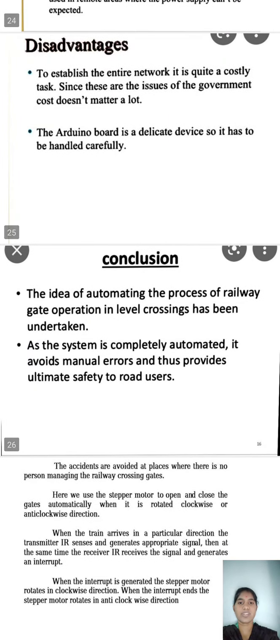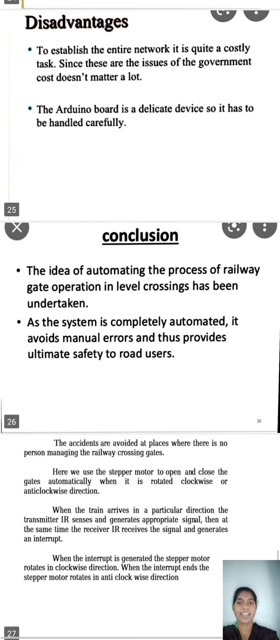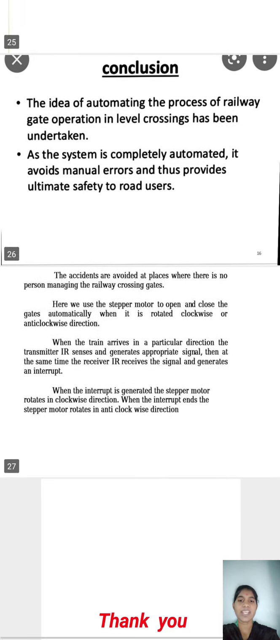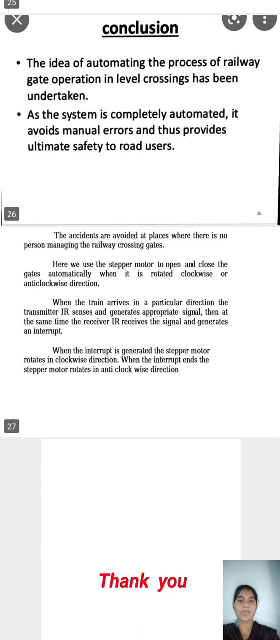Finally, the conclusion. The conclusion is that the idea of automating the process of railway gate operation at level crossings has been undertaken. As the system is completely automated, it avoids manual errors and thus provides ultimate safety to the road users. The accidents are avoided at places where there is no person managing the railway crossing gates.